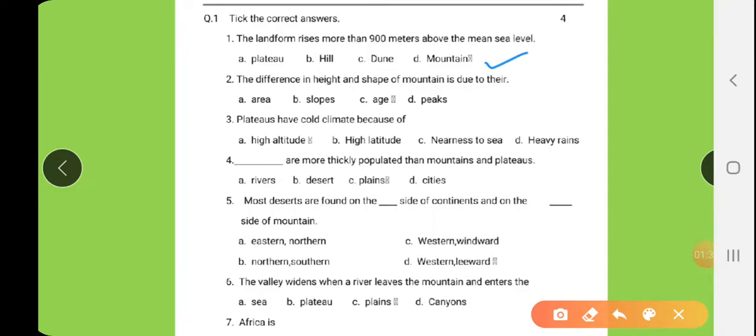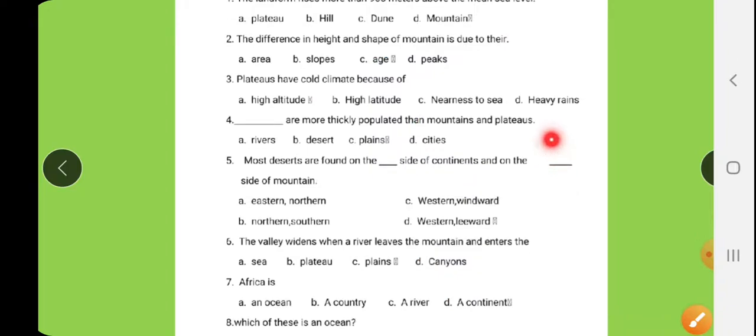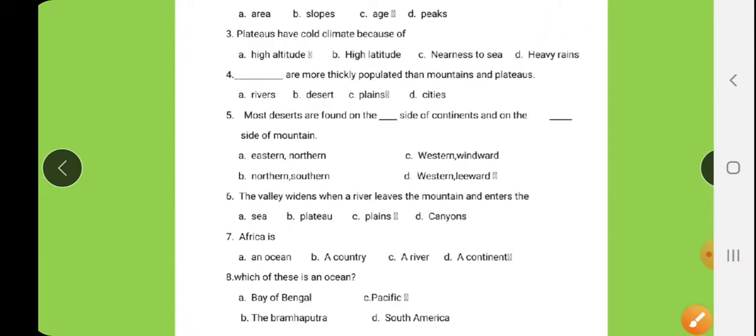Take the mountain. Second one, age. Third one, high altitude. Fourth one, plains. Fifth one, western and leeward. Sixth one, plains. Seventh one, continent, and eighth one, Pacific.